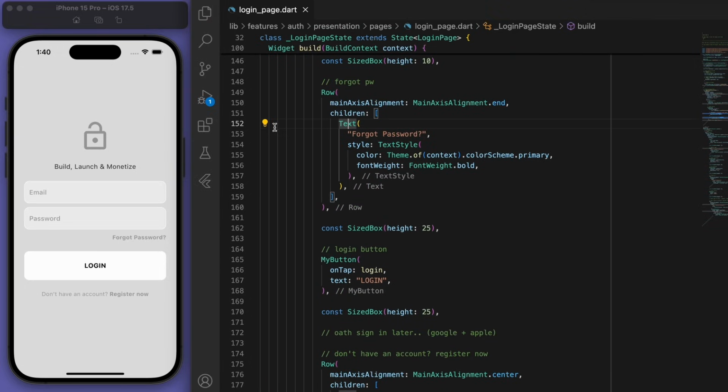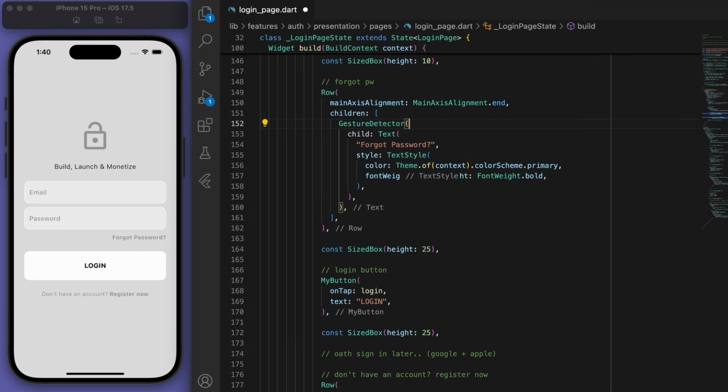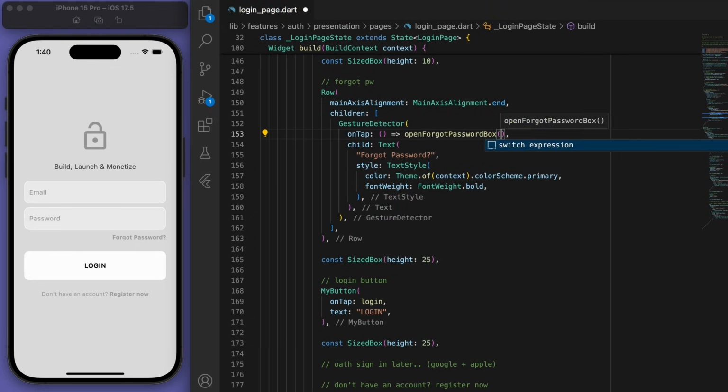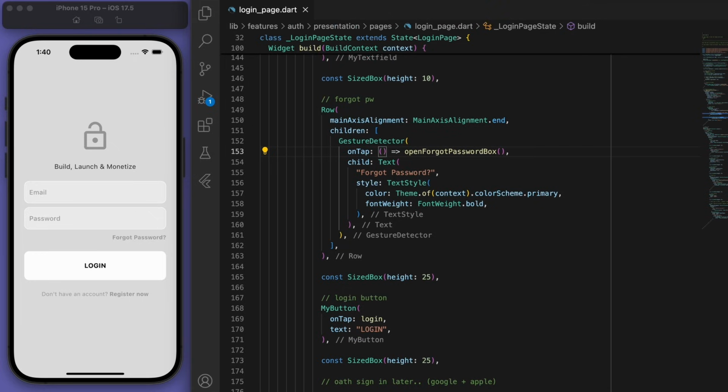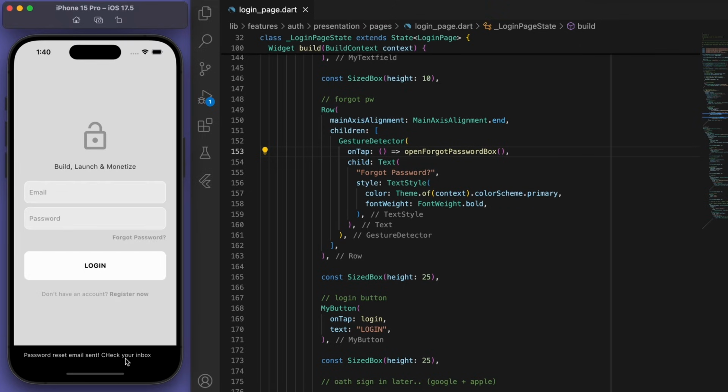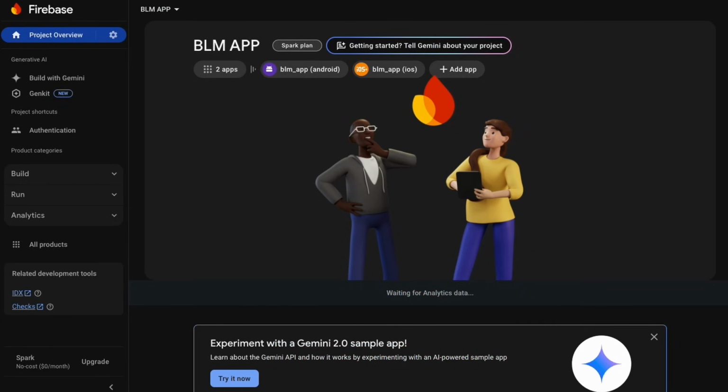Cool, so now if you scroll down to the forgot password, go to the text widget and wrap it in a gesture detector and pass that method in. Cool, so if I click forgot password, you can see this little pop-up box. We can enter an email, and then if you hit reset, then you can see password reset email sent, check your inbox. And so, yep, you should be able to get an email from Firebase to reset the password. Beautiful.